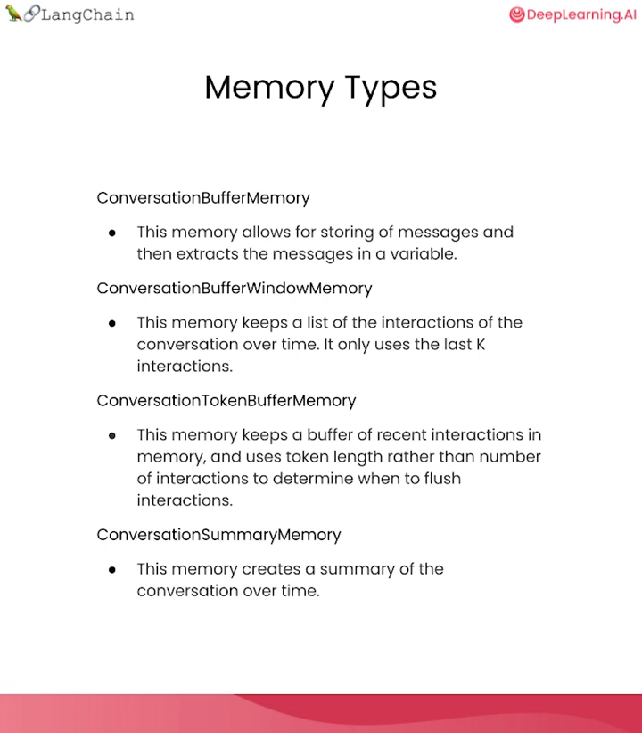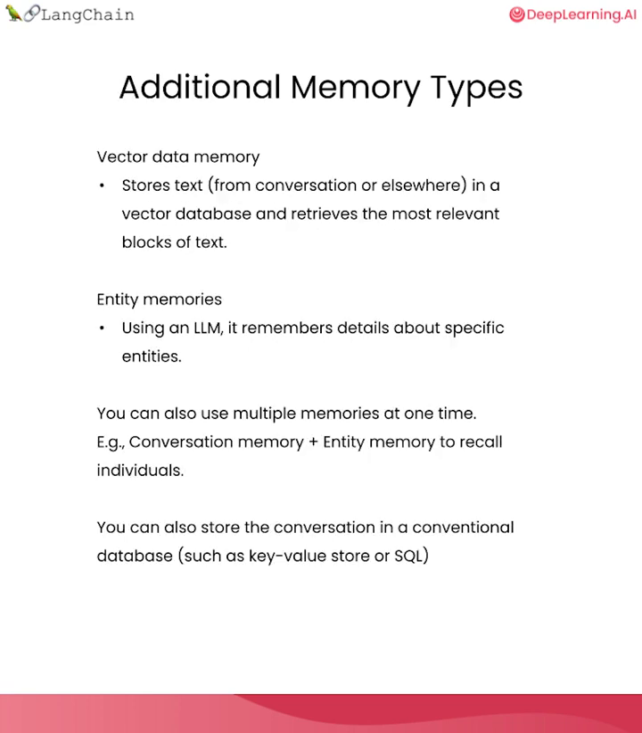In this video, you saw a few types of memory, including buffer memories that limit based on the number of conversation exchanges or tokens, or a memory that can summarize tokens above a certain limit. LangChain actually supports additional memory types as well. One of the most powerful is vector data memory. If you're familiar with word embeddings and text embeddings, the vector database actually stores such embeddings. If you don't know what that means, don't worry about it. Harrison will explain it later. And it can then retrieve the most relevant blocks of text using this type of vector database for its memory.